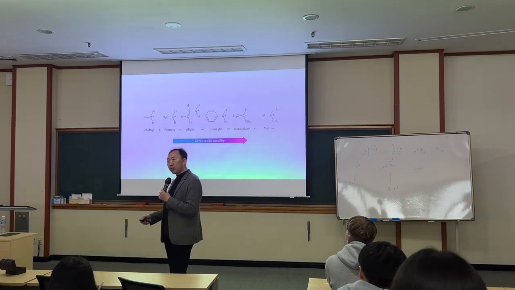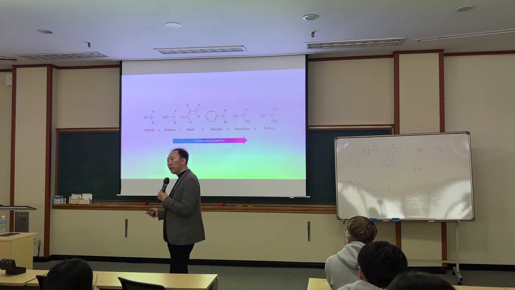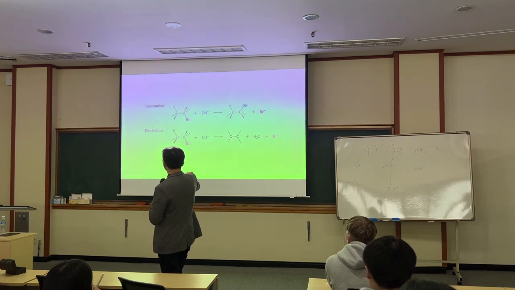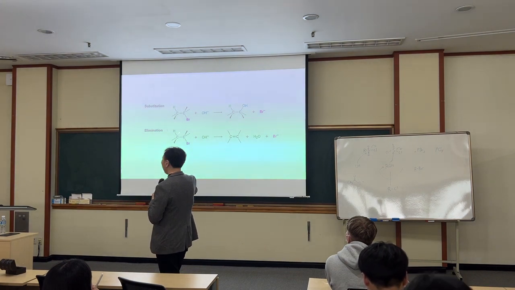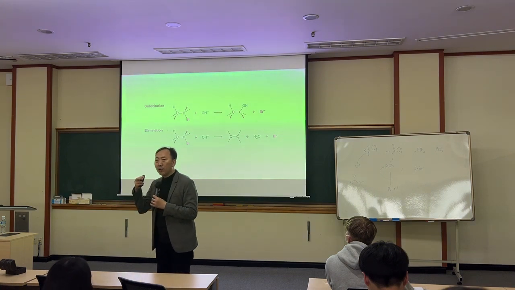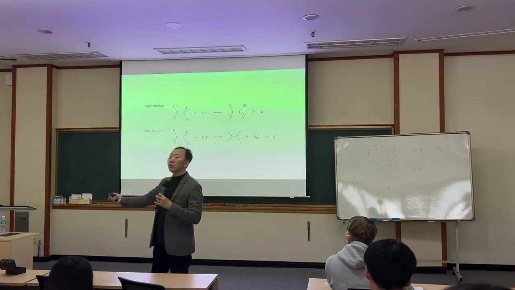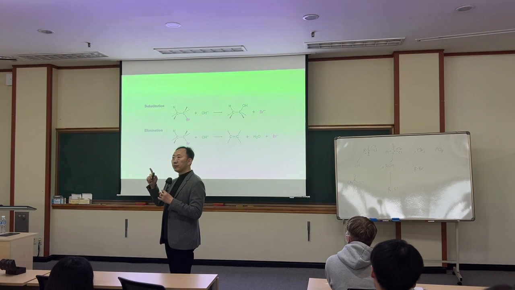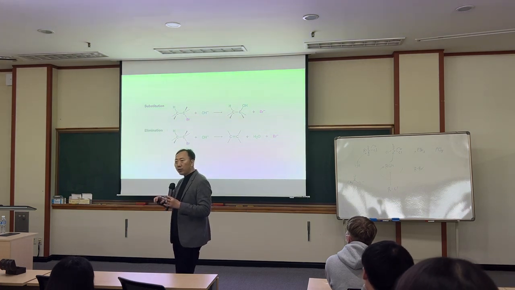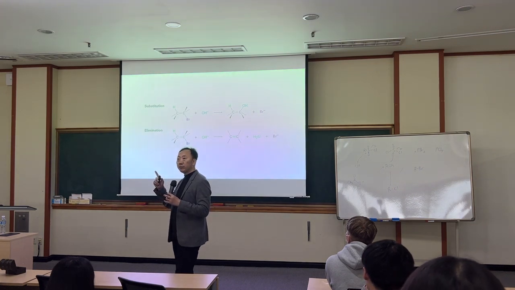E2 is similar to SN2, and two molecules should react together like this. This is a good picture to see that. Come here, attack. SN2: attack, push this out. E2. SN1: form the carbocation first, and then react with the nucleophile. Forming the carbocation the same way, and one proton is removed, forming a double bond: E1.